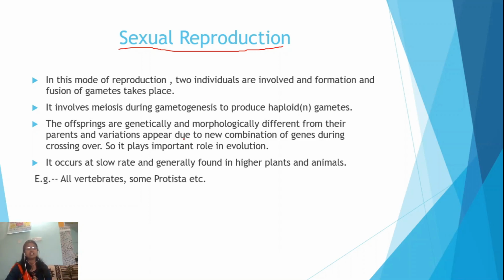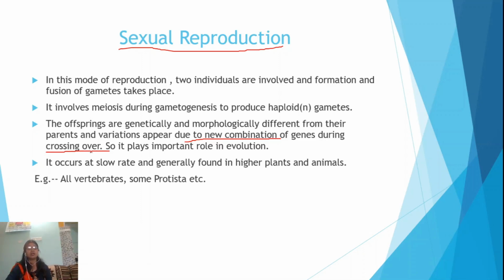In sexual reproduction, the offspring are genetically and morphologically different from their parents, and variations appear due to new combinations of genes, because in the meiosis step, crossing over takes place. This crossing over is the root cause of new combinations of genes, or variation, and finally it leads to the evolution process.